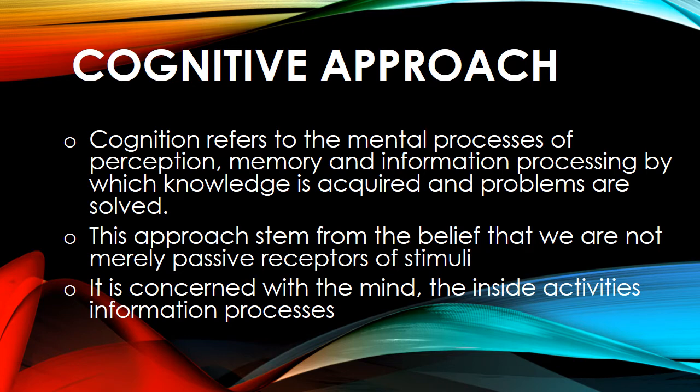So what is this approach all about? This approach comes from the belief that we are not merely passive receptors of stimuli. And in addition to that, this approach is concerned with the mind, the inside activities, information processes of an individual.